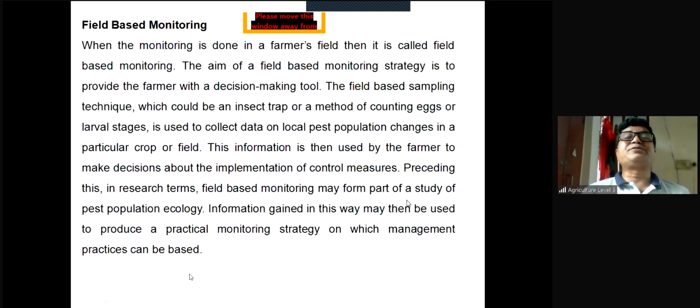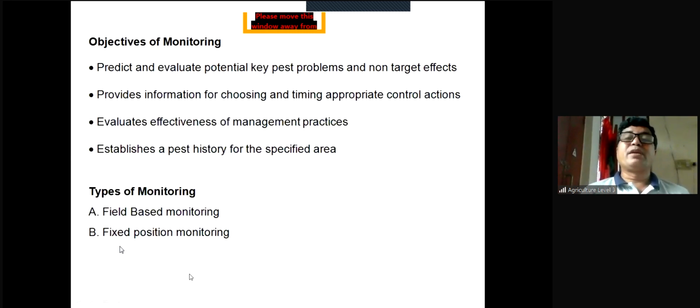Now, objectives of monitoring. Objectives of monitoring: prediction. To predict and evaluate potential key pest problems and non-target effects. Predict means assume, and evaluate after their damage. We can evaluate potential key pest problems.